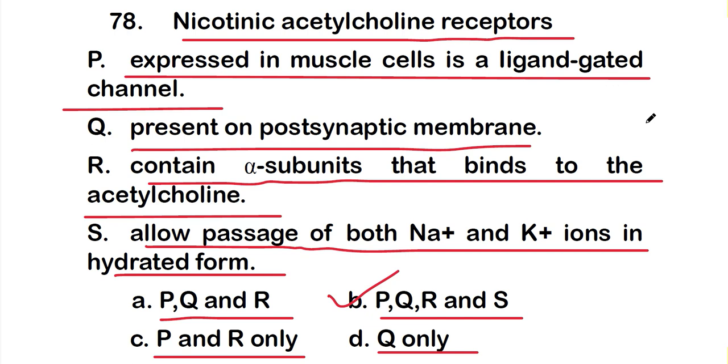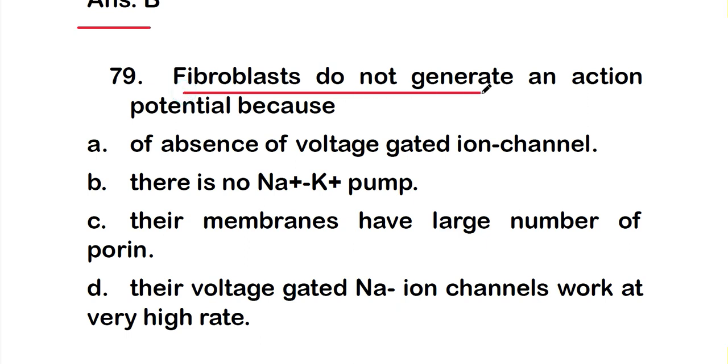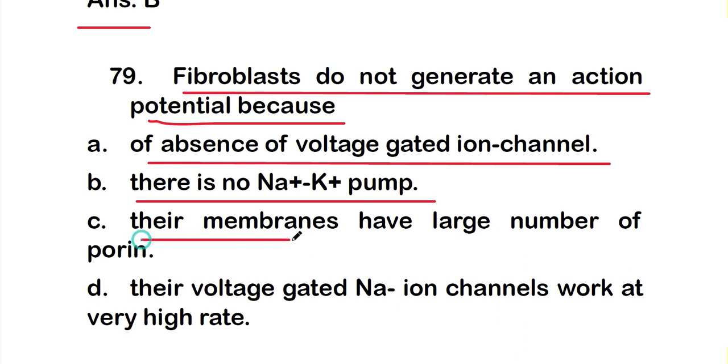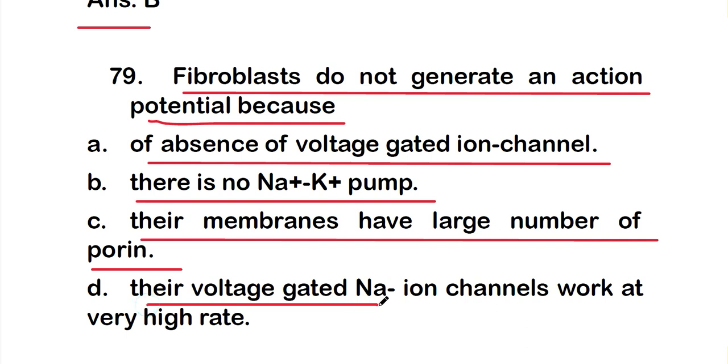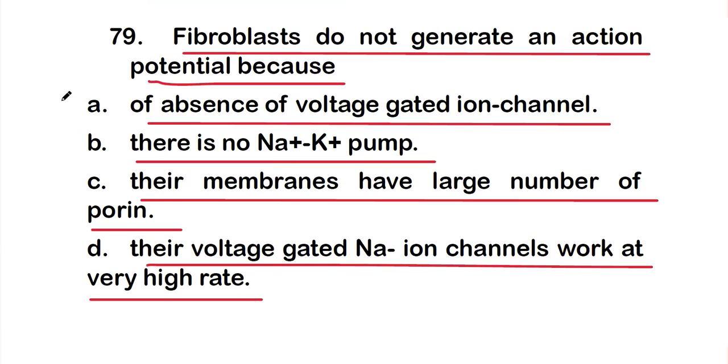Okay. So next question. Next is question number 79. Fibroblasts do not generate an action potential because of: option A, absence of voltage gated ion channels; option B, there is no sodium potassium pump; option C, their membranes have a large number of porins; or option D, their voltage gated sodium ion channels work at a very high rate. So the right answer is option A, absence of voltage gated ion channels. So fibroblasts do not generate an action potential because of absence of voltage gated ion channels.